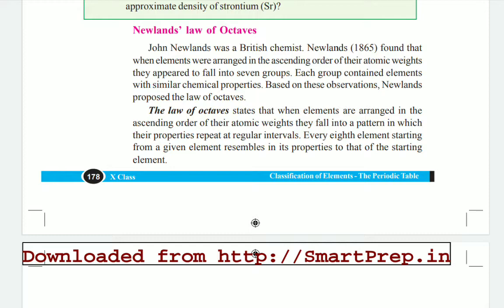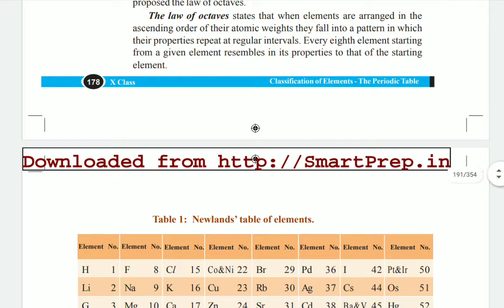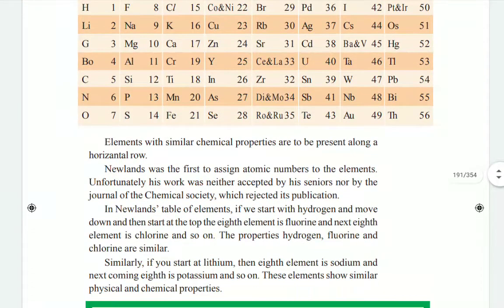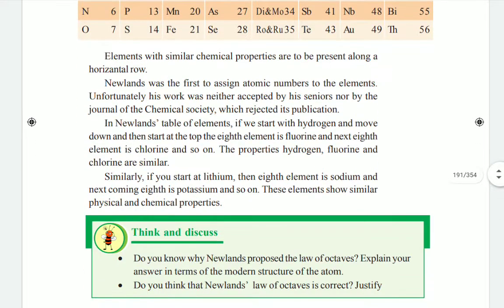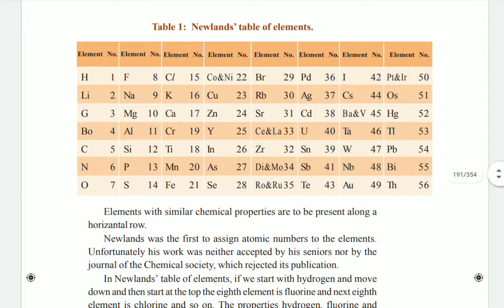The law of octaves states that when elements are arranged in the ascending order of their atomic weights, they fall into a pattern in which their properties are repeated at regular intervals. It means the first element and the 8th element have the same chemical and physical properties, and their valence is also the same number. This is the basic thing we have to observe in Newland's law of octaves.